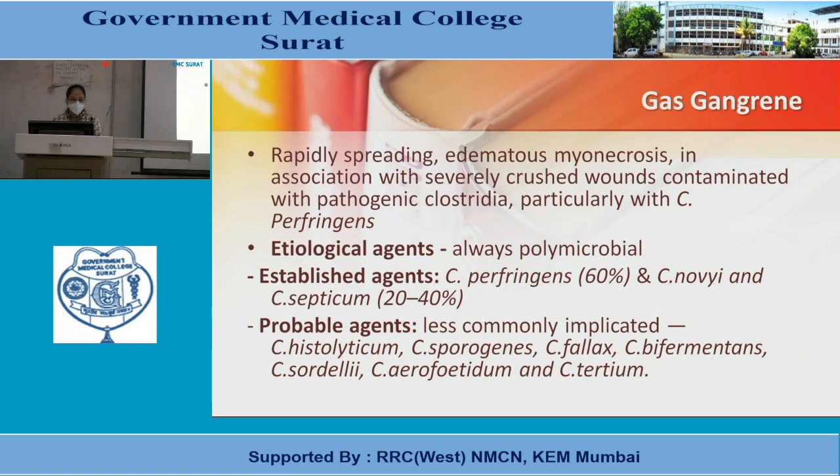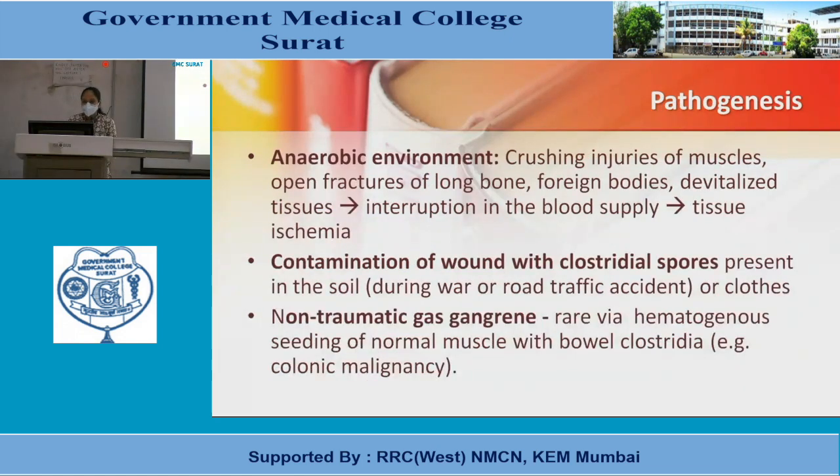Pathogenesis. In an anaerobic environment, crushing injury of the muscles, open fracture of long bones, foreign bodies, and devitalized tissues cause interruption in the blood supply and tissue ischemia occurs.